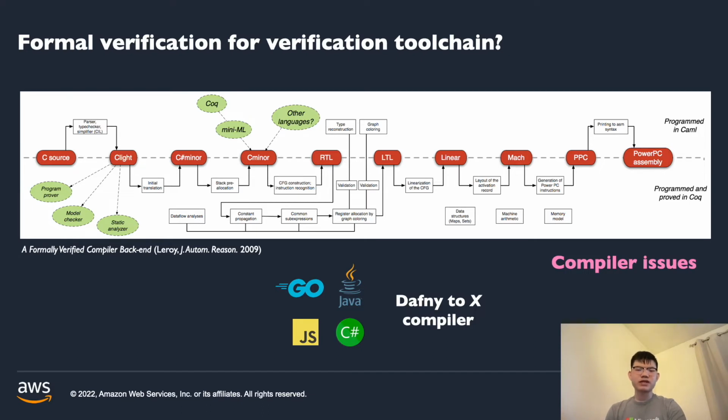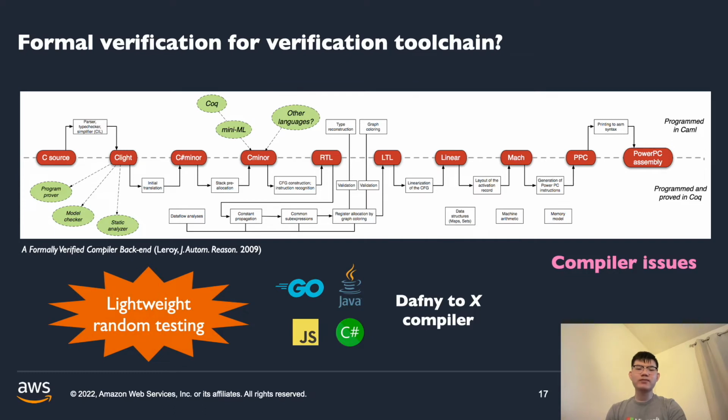The CompCert project is a good example to demonstrate that it takes several years to do this kind of formal verification. And while our compilation process may be easier to verify compared to CompCert, we have many Dafny compilers: Go, Java, JavaScript, C#, and if I recall correctly, C++, Python, and Rust are recently added as well. So we really cannot afford to do formal verification in our case. And this shapes our design decision to do lightweight random testing instead.